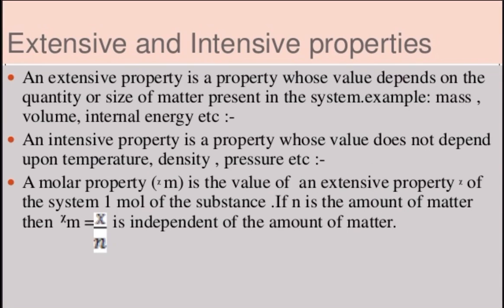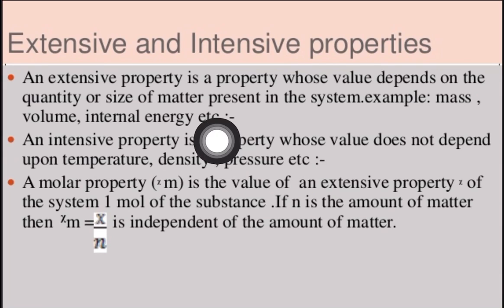For example, if you are taking ice, so if you are taking 5 gram of ice and 10 gram of ice, the volume is different, the mass is different, the internal energy will increase or decrease, etc. But 5 kg or 5 gram of ice will have the same temperature, the boiling point and melting point will be the same, right? That is, the melting point of ice will be the same for 5 gram of ice, and for 100 gram of ice, or for 100 kg of ice also.